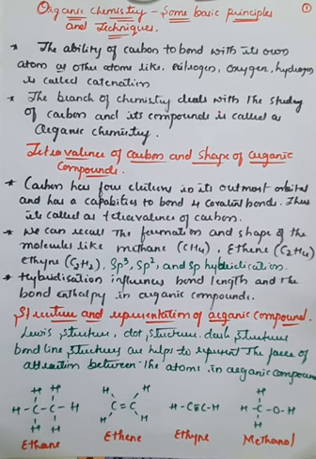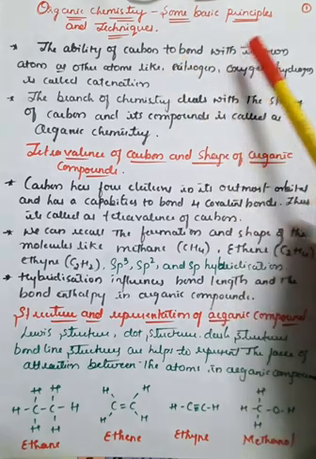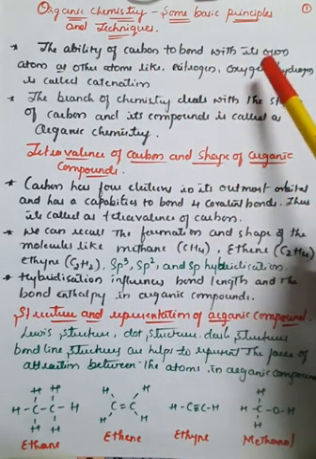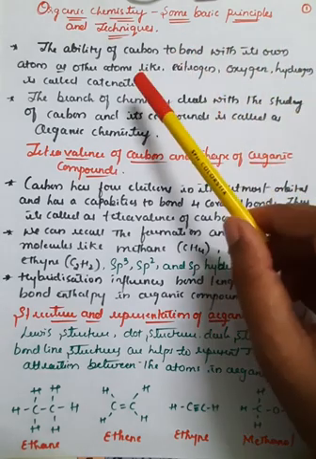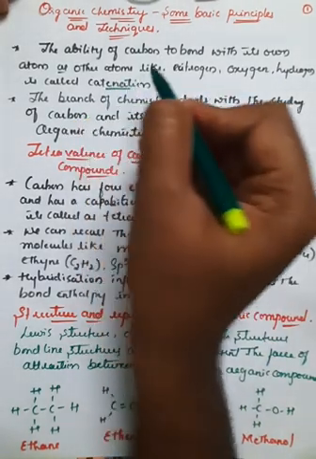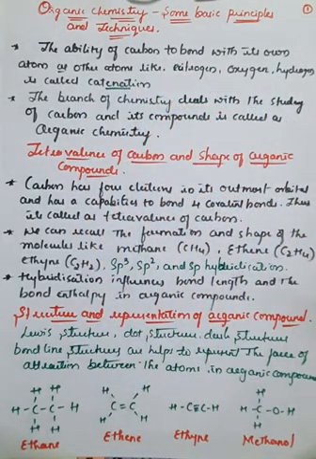And the ability of carbon to bond with its own atoms or other atoms like nitrogen, oxygen or hydrogen is generally called catenation. Catenation is the property of carbon by which it has the capacity to bond with different atoms like nitrogen, oxygen, hydrogen.